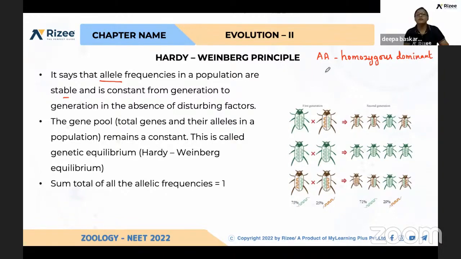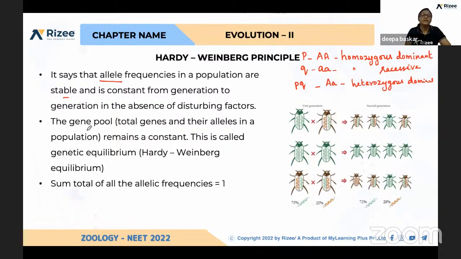So Hardy-Weinberg represented homozygous dominant as P and homozygous recessive as Q. And he represented PQ as heterozygous. And he proposed the theory that the allele frequency in a population is always stable.